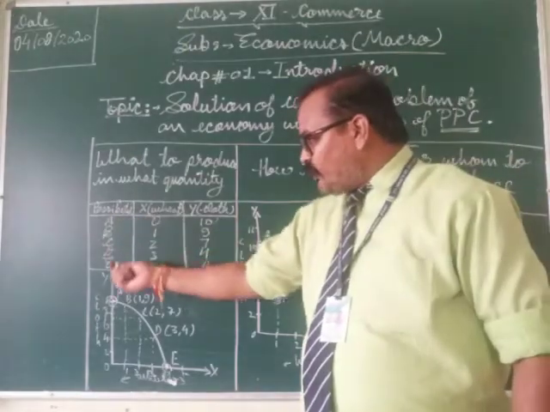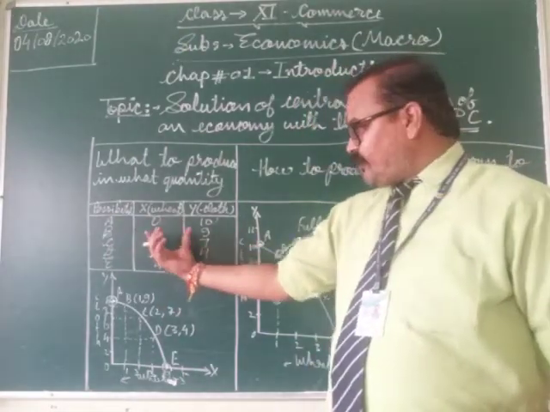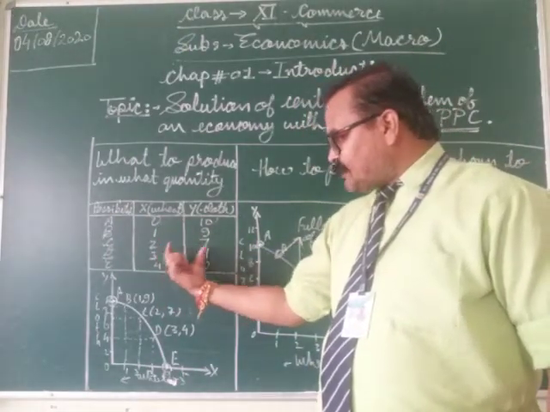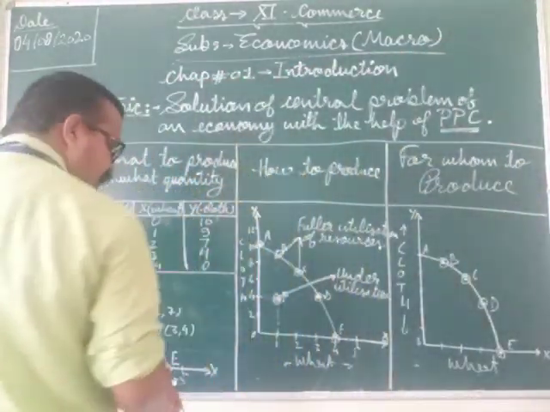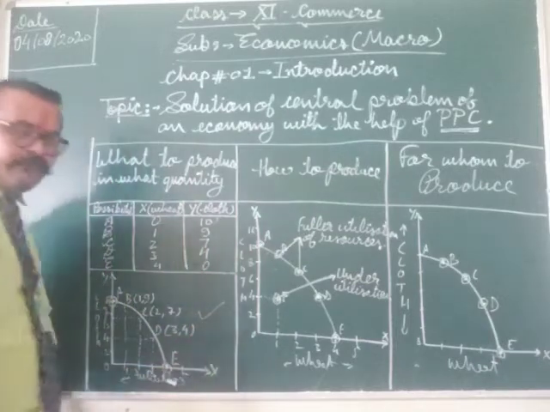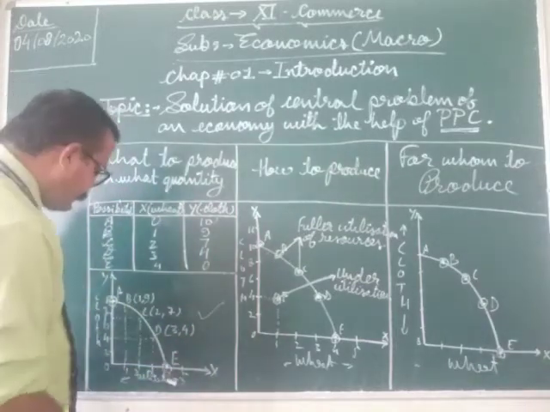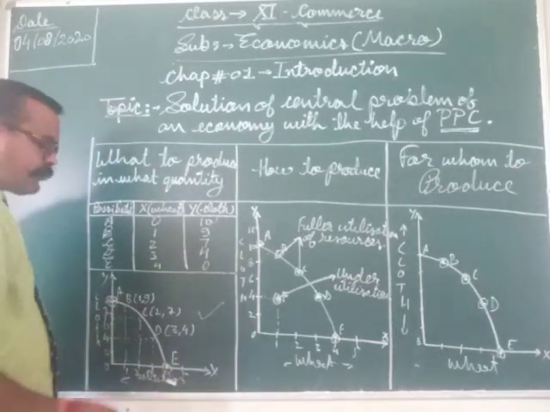So there are these combinations, and when we represent this schedule graphically, we get this diagram of PPC. In this diagram, what do we observe?